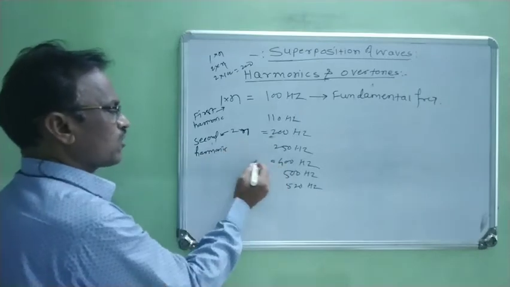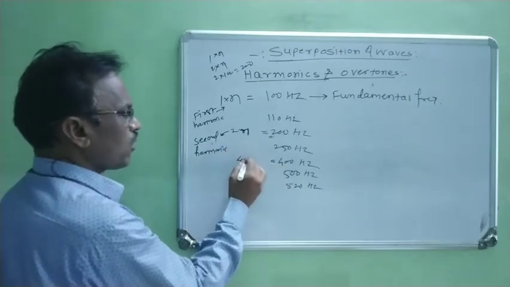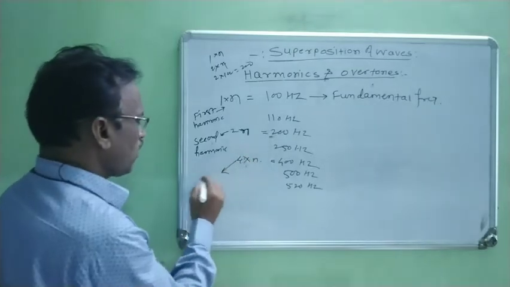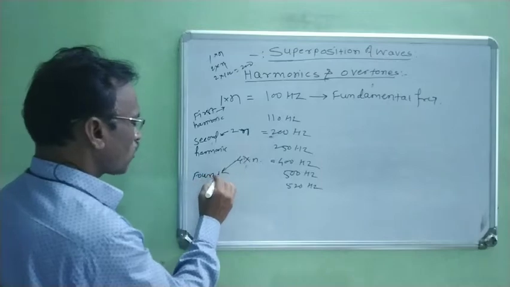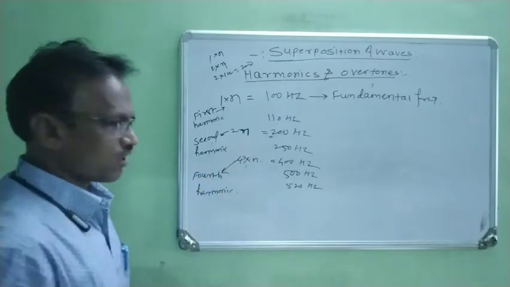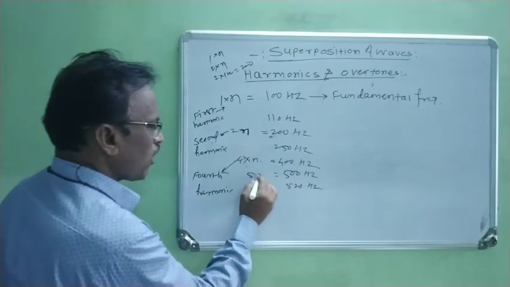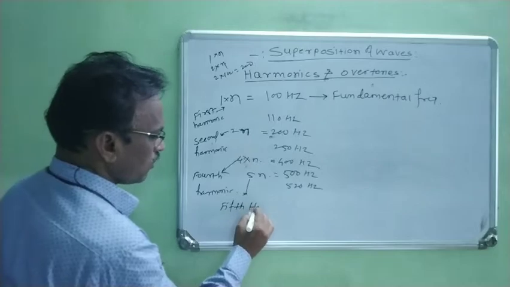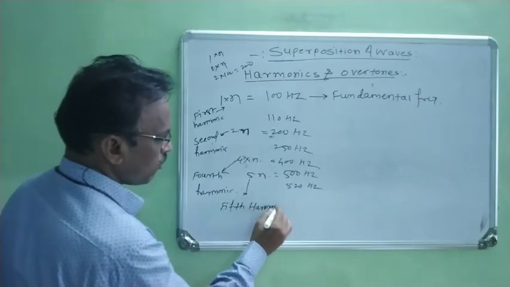Now again, this is 4 into n. 4n is the fourth harmonic. Now again 500, 5n. Now it is the fifth harmonic, right?